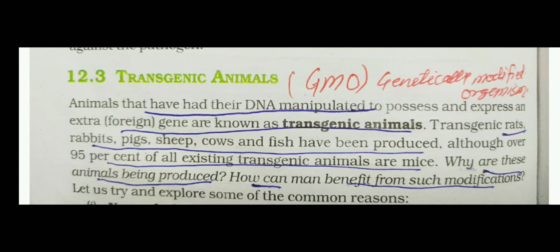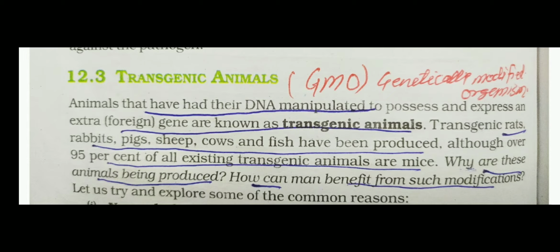And now we have rat, rabbit, pig, sheep, cow, and fish developed as transgenic animals. These are examples of transgenic varieties. Out of these, about 95% of transgenic animals are mice.